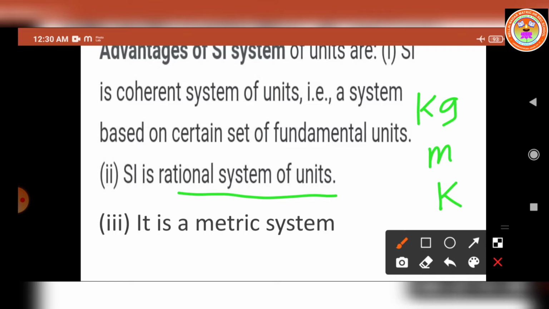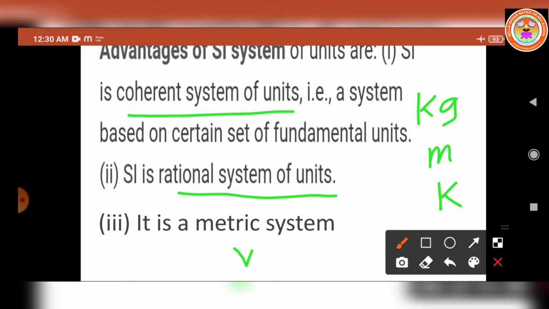And second advantage, in this system, all the derived units can be easily obtained from basic and supplementary units, which means it is a coherent system of units. That is a system based on a certain set of fundamental units only. For example, we have to take velocity.